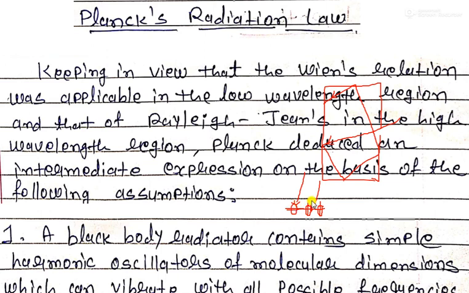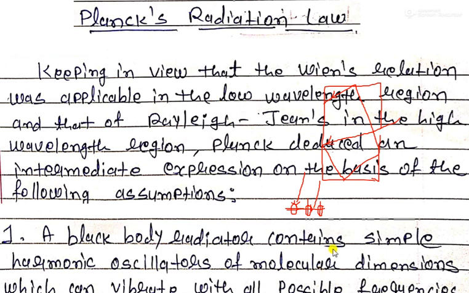This degree of freedom indicates that the molecules will vibrate at very many possible frequencies. The frequencies are different for different molecules, because the absorption of energy is also different for different molecules. So this is our first idea of the Planck radiation hypothesis, and this is the first assumption of the Planck hypothesis.